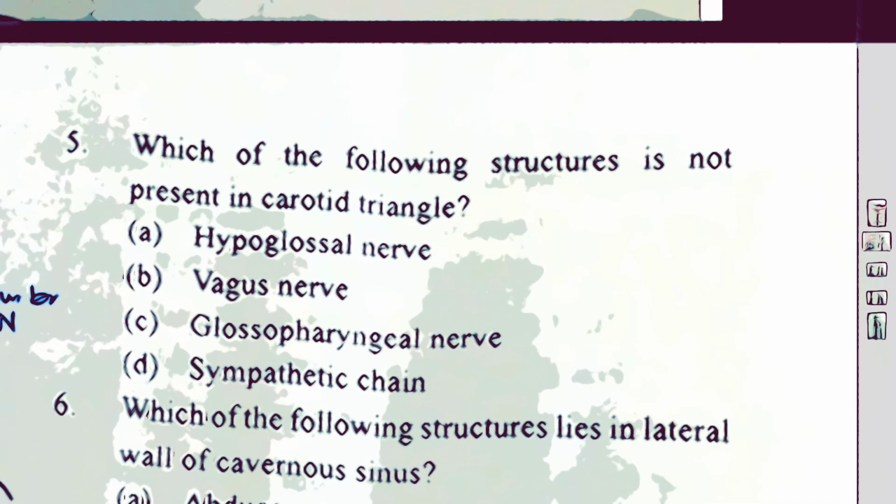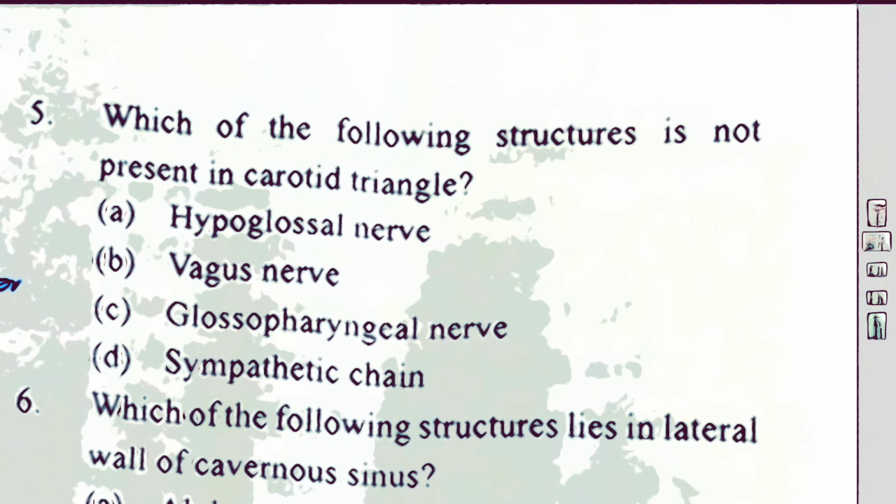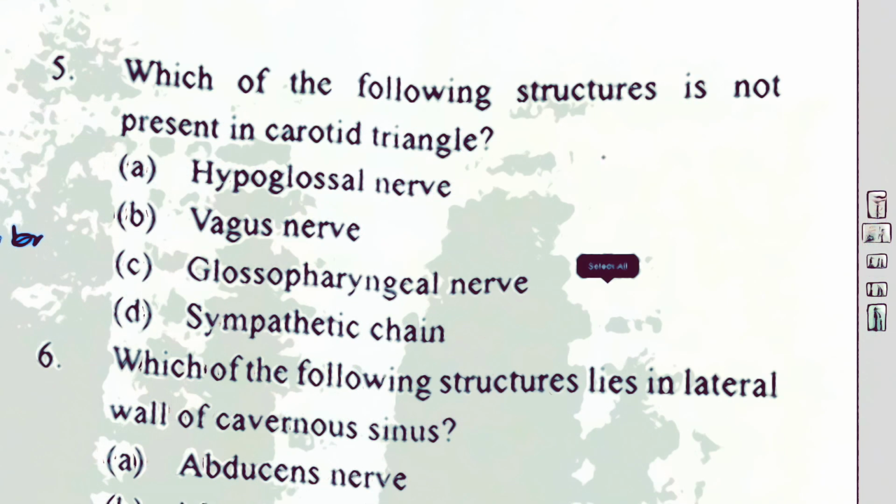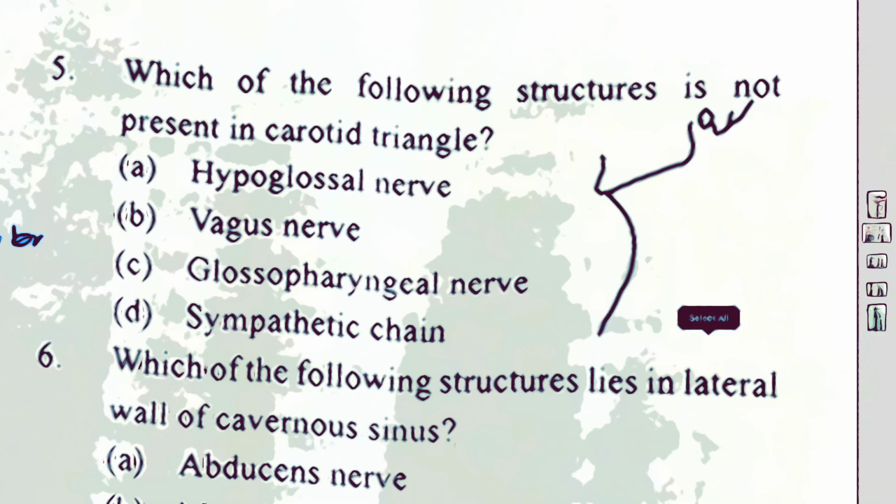Question number 5 is, which of the following structures is not present in the carotid triangle? Okay, now look here. Let's say this is the mandible, the external occipital meatus, the mastoid process, and here is the anterior margin of the neck, and posteriorly. And here you find the hyoid bone. Here it is the manubrium, and here this clavicle.